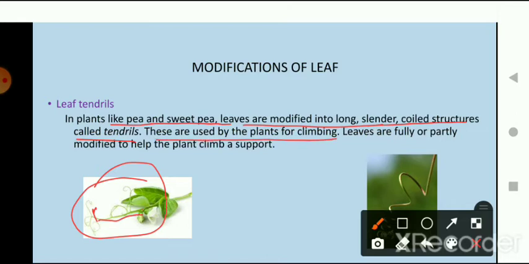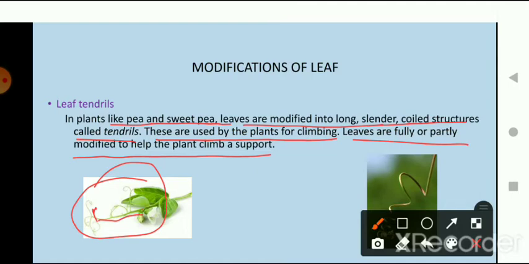Okay, what is the function of these leaves? They work as a climbing structure. Okay, whatever the object is around the tendrils, they climb through that structure or object. Leaves are fully or partially modified to help the plant climb a support. So these leaves modify themselves to support the plant as it climbs.